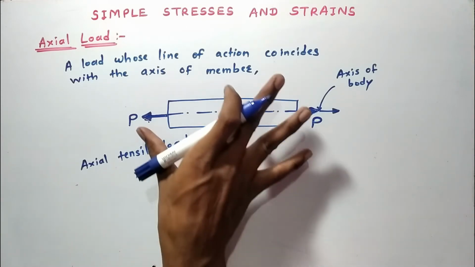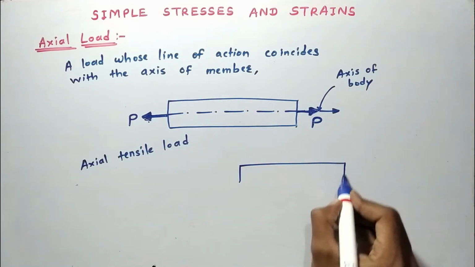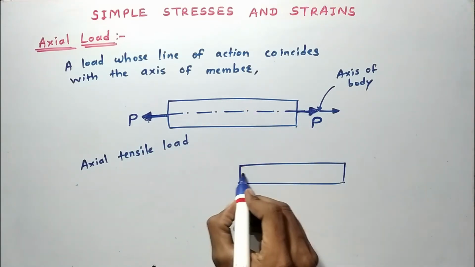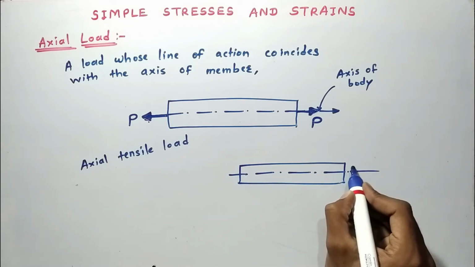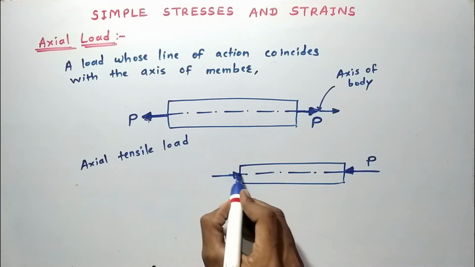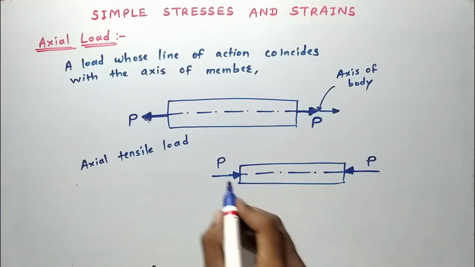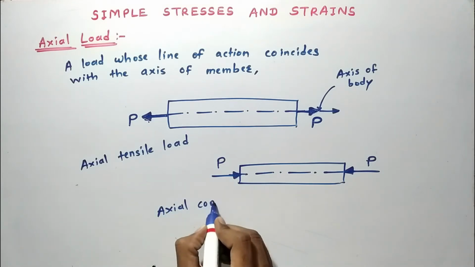If the load is pull type, and if the load is push type, means like this. If this is a body, this is axis of member, and if load is like this, that is push type axial load, then this is called axial compressive load.